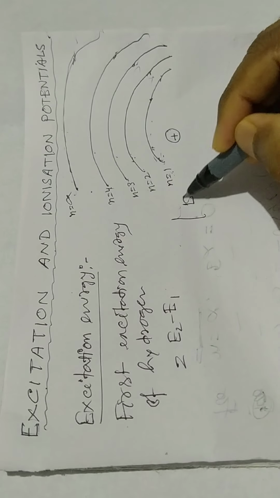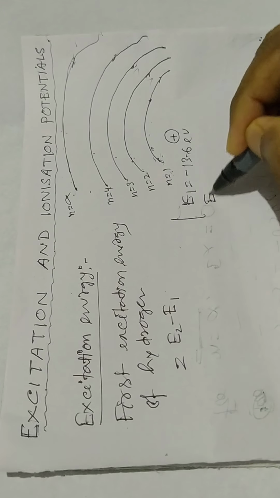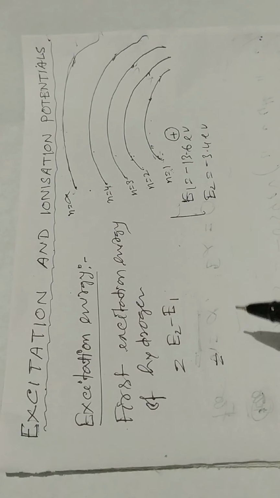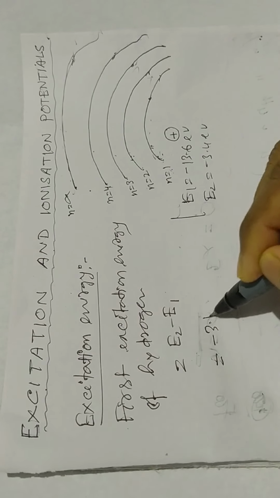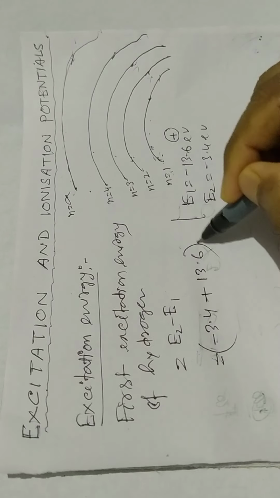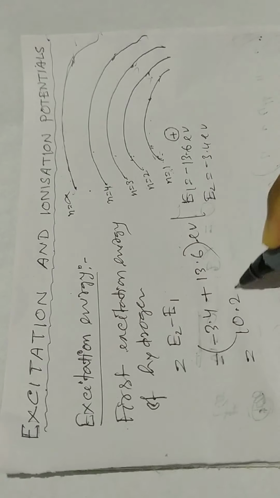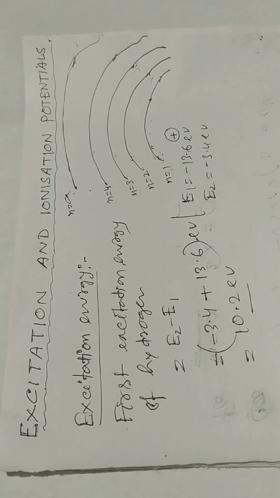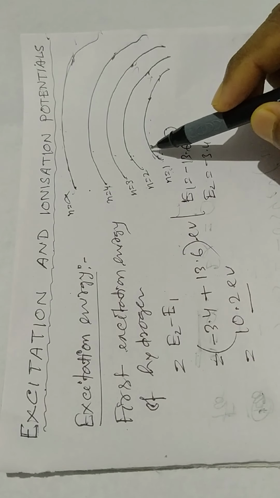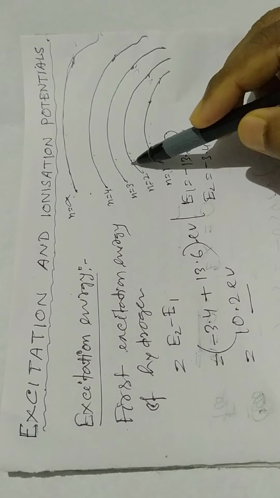So E1 is minus 13.6 electron volt, E2 is minus 3.4 electron volt. If you take the difference, minus 3.4 plus 13.6 electron volt, the result is 10.2 electron volt. So this much energy is required when an electron goes from the first orbit, the ground state, to the first excited state, that is n equal to 2, the second orbit.